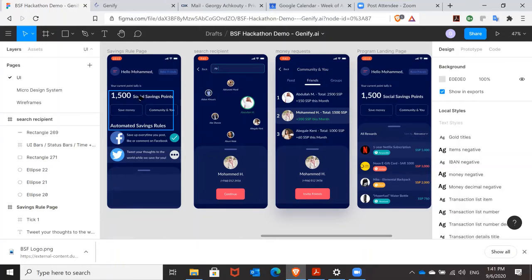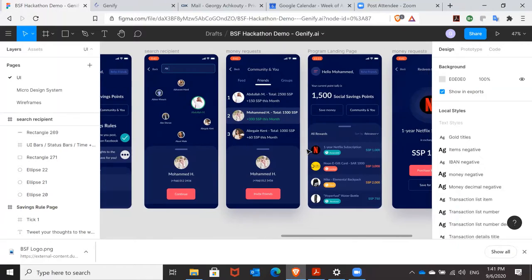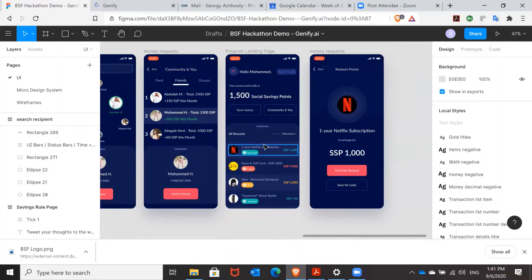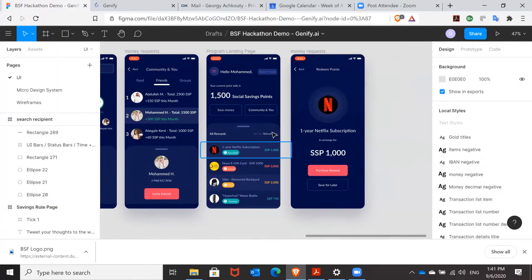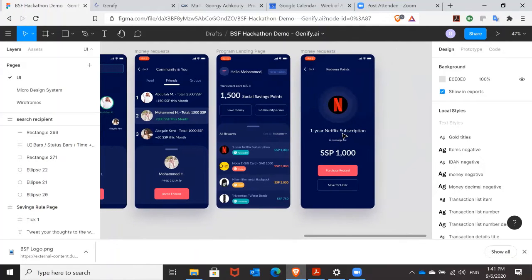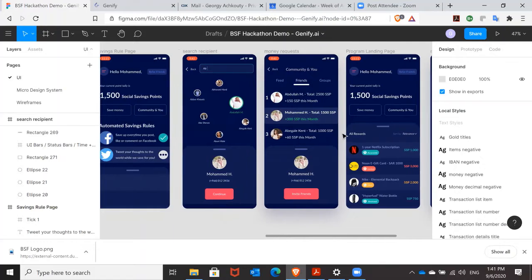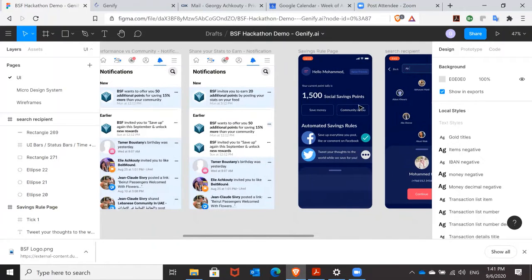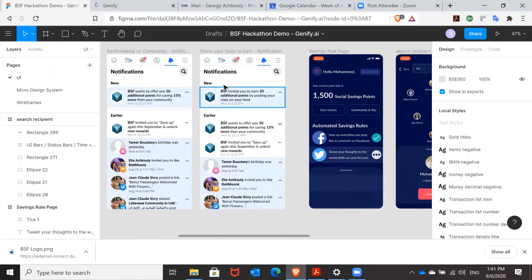Now, what would be the point of earning those points? The more points an individual would earn, the more he or she can unlock the rewards. So let's say a 1-year Netflix subscription in that specific case. So he or she can redeem the points in order to get that 1-year Netflix subscription. And we also have to note that this social savings app, which might be standalone or embedded within the BSF application, allows the individual to receive direct notification on platforms such as Facebook, Twitter, Instagram, etc.